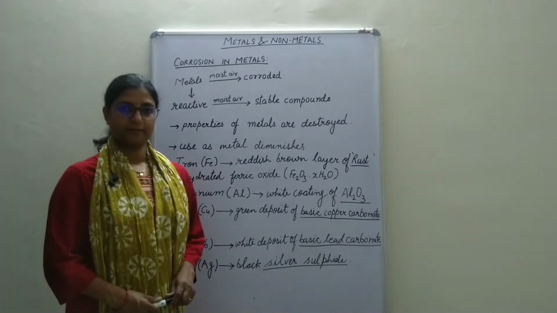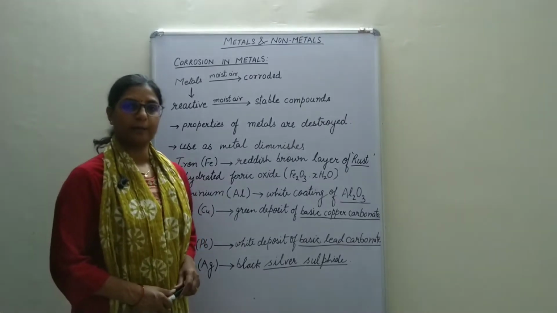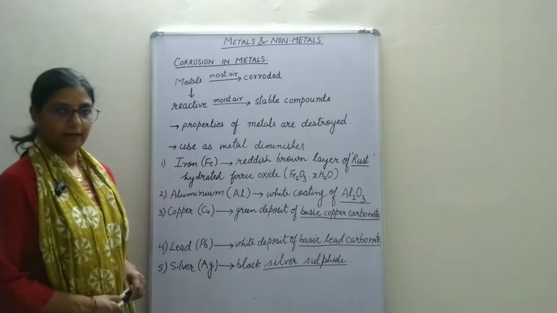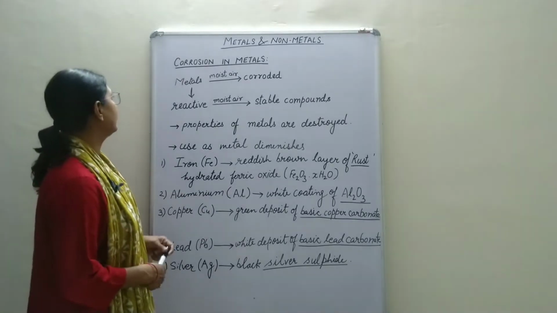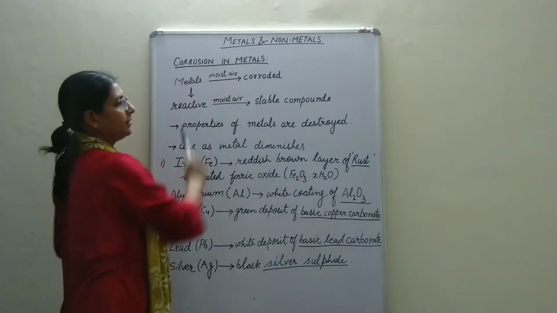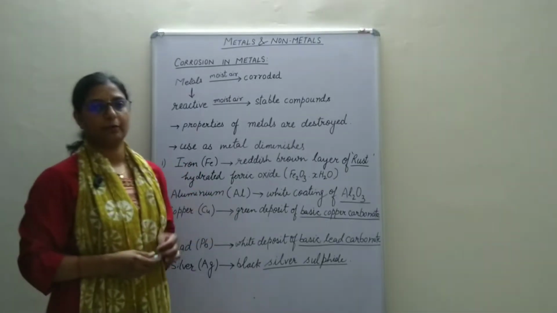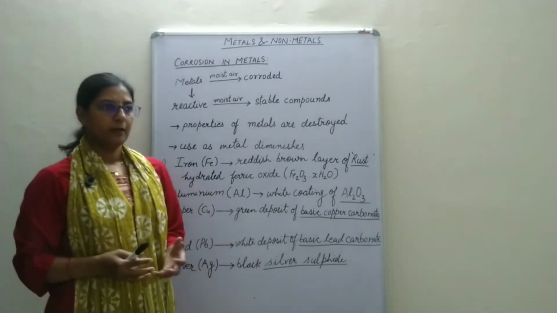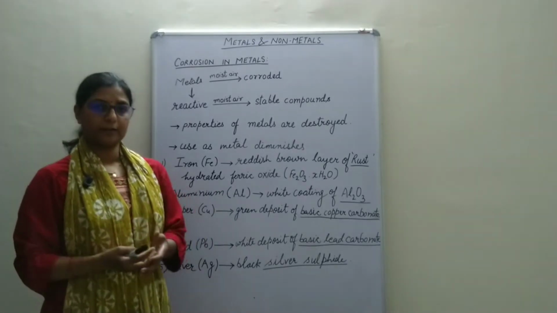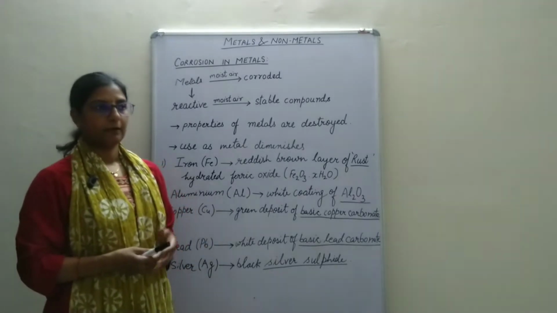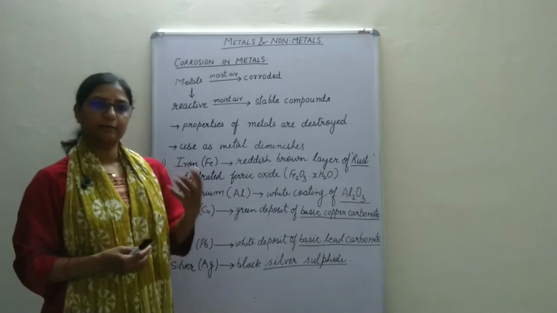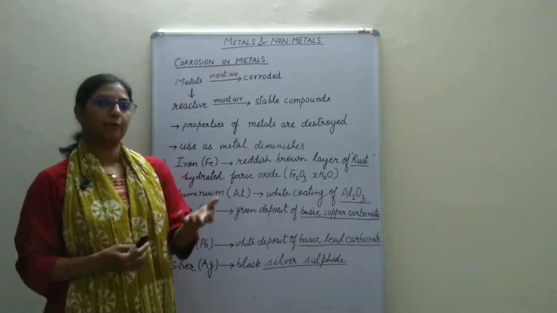Morning students, today we will be continuing with chapter 6 in chemistry, that is metals and non-metals, and the topic which we will be discussing today is corrosion in metals. Now, corrosion is a very natural process in which, when a metal is exposed to air, and especially moist air, it starts converting into stable forms.